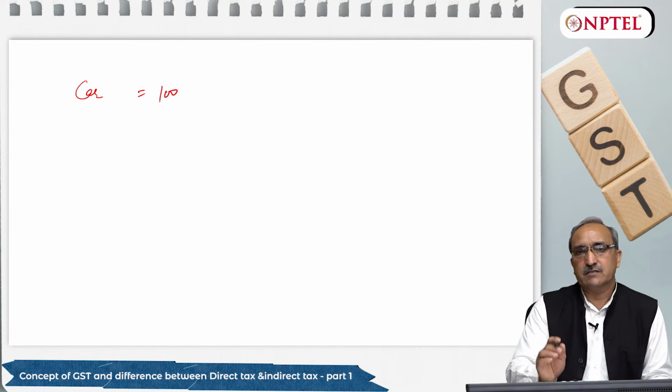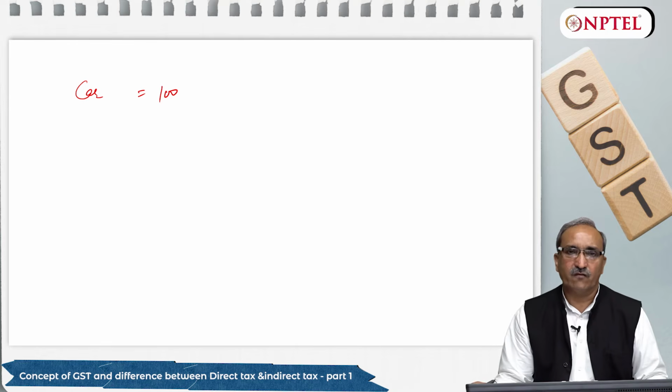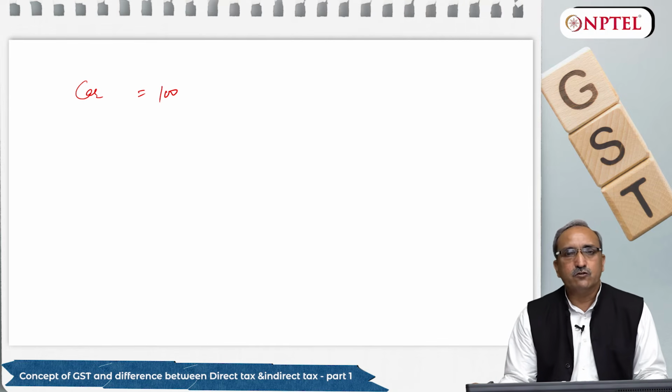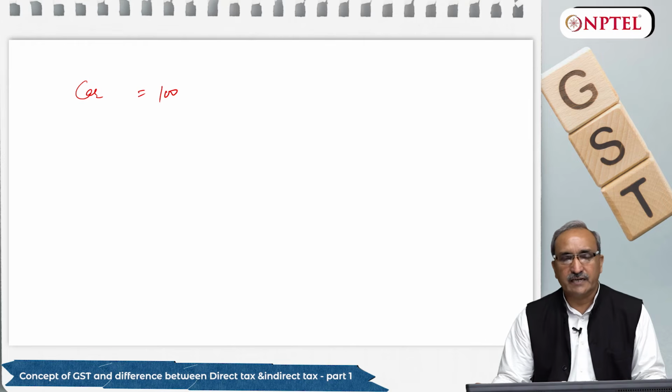In that era of pre-GST, excise duty was applicable, service taxes were applicable, and VAT and sales tax were applicable. In manufacturing there was a duty, that is excise duty. The Excise Duty Act was there in India, which was levied on any manufacturing. So if you are manufacturing anything, it is subject to excise duty. So the car we are manufacturing.